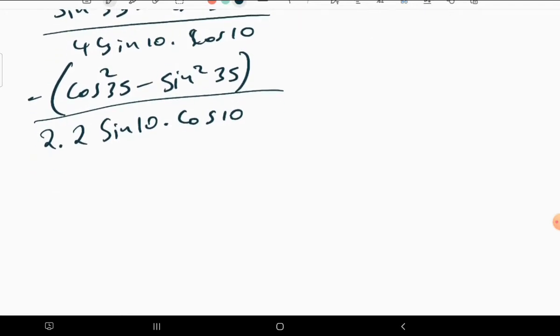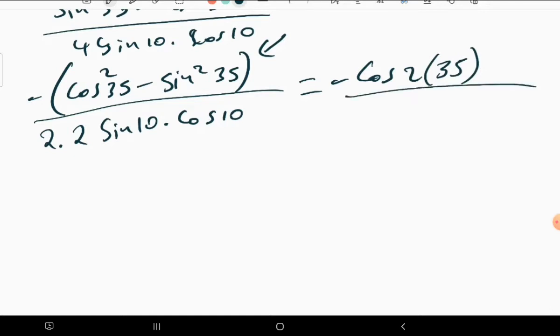Then moving forward, we just know that this one on its own is the identity, which is the double angle of cos. That we can just say we have negative cos 2 times 35. Well, we're going to simplify it later, by the way.